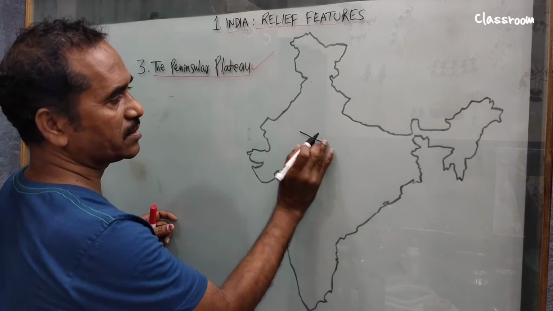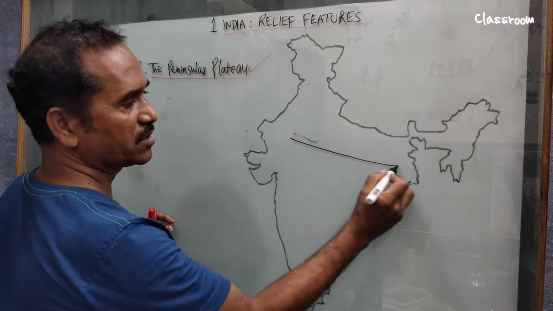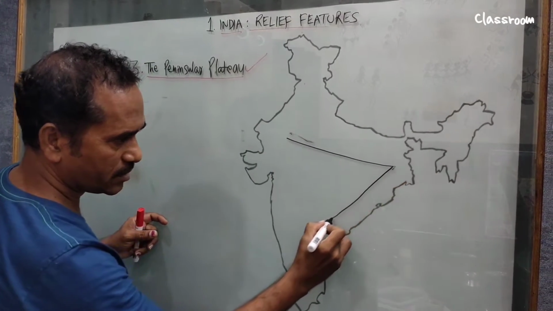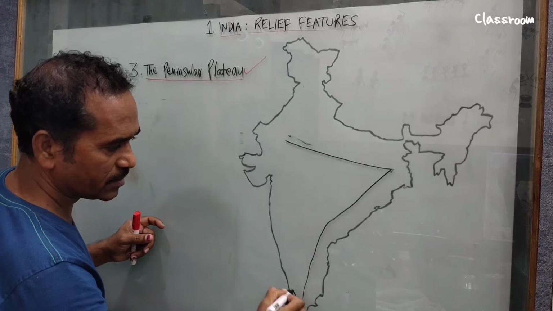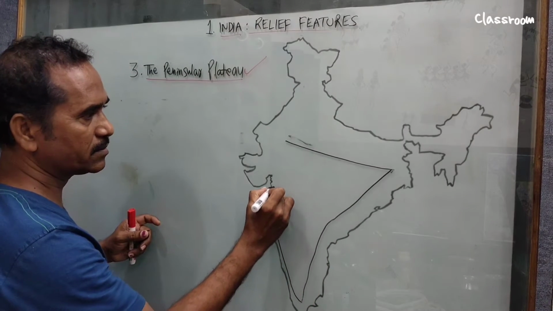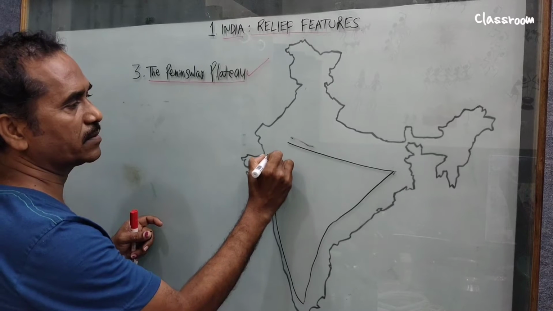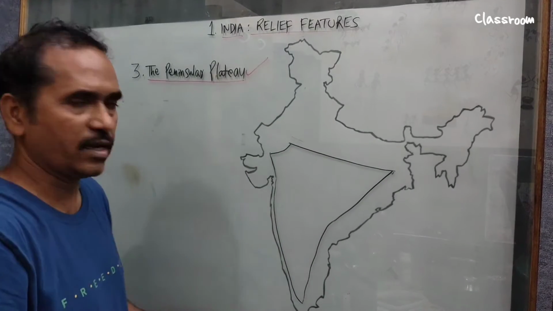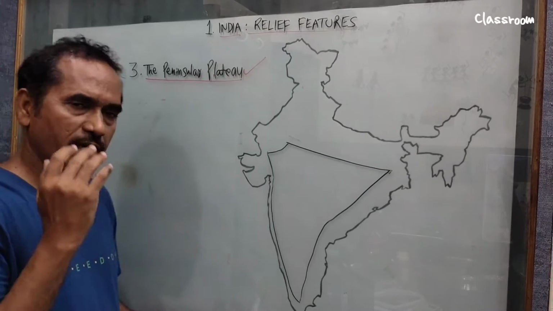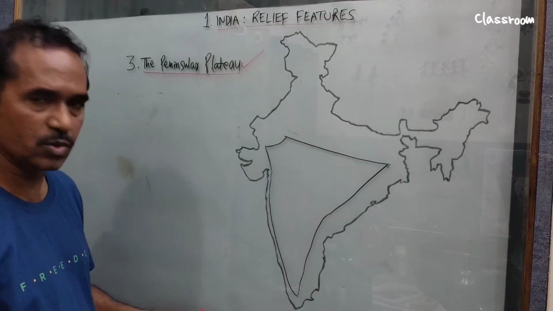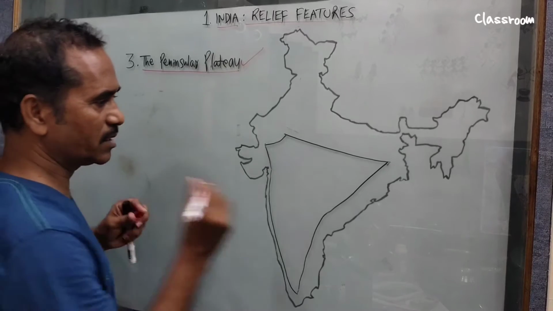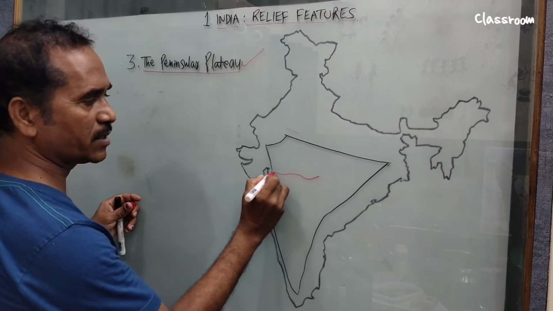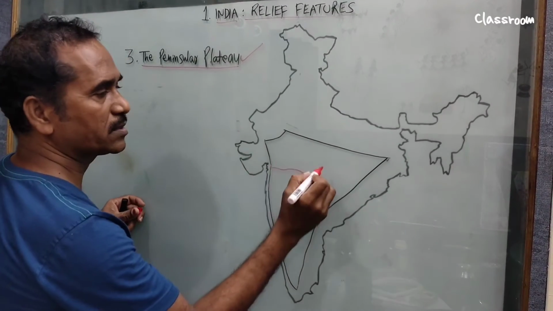So let's try to draw here. This part is known as the peninsular plateau, so up to here. This part is the largest one and oldest one. To make it easy, we divide this plateau into 2 parts, up to Narmada, river Narmada. This is Narmada river. So the above part.